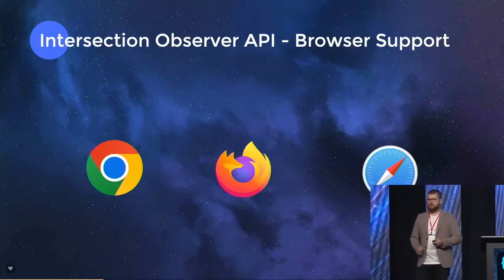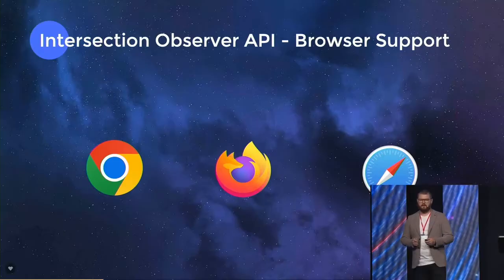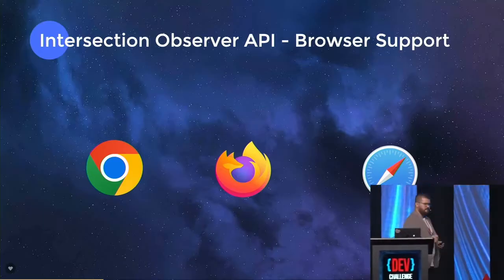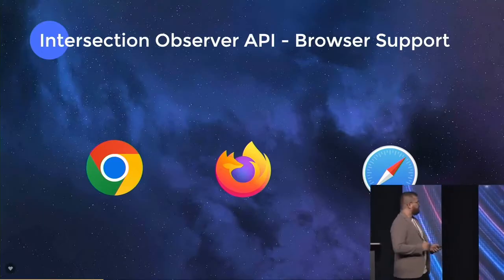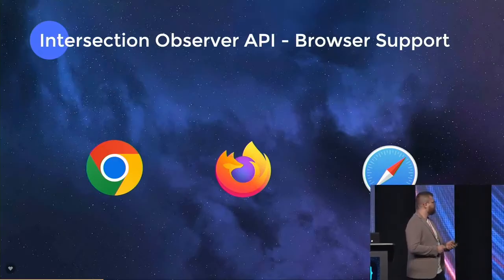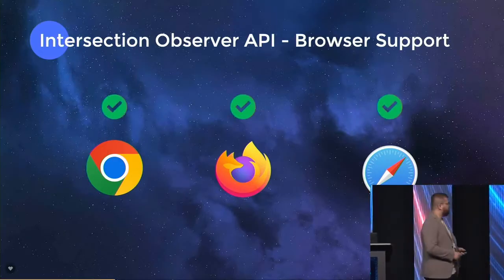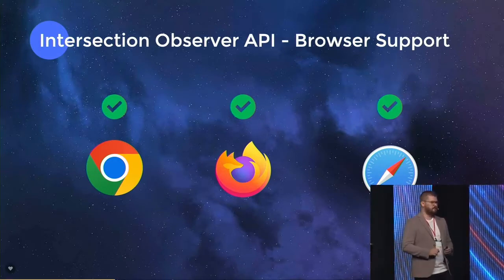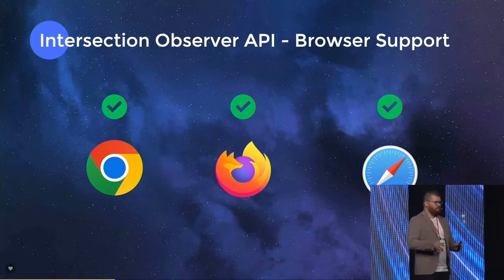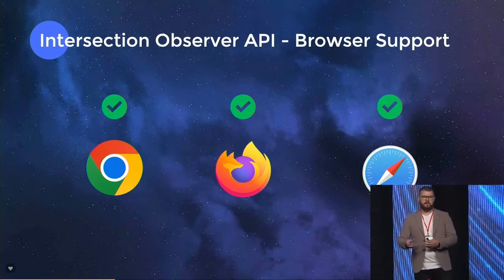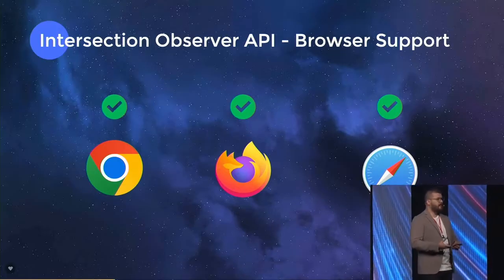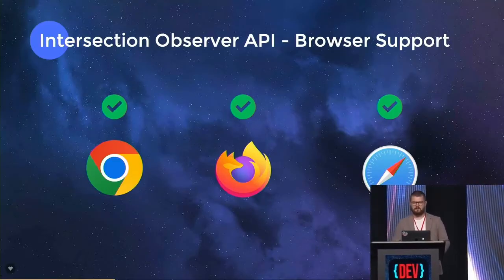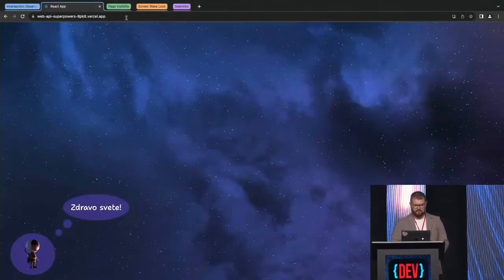One thing to always consider when working with these APIs is browser support. Not all browsers have the same implementation. If we look at the major vendors, we can see that Intersection Observer is fully supported. So it's safe to assume that we can use this in all browsers. Although all browsers comply with this web API standard, they do not have the same implementation. And that's a thing to always consider when using these APIs. Okay, moving to the next one.